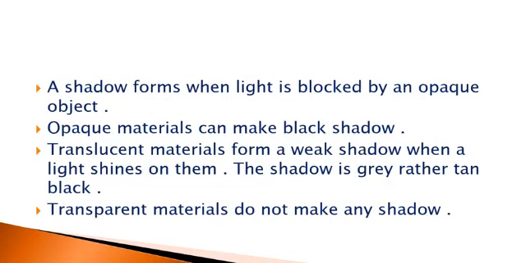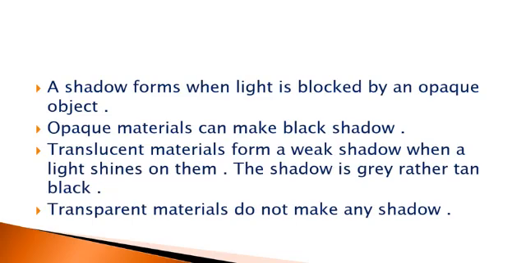A shadow forms when the light is blocked by an opaque object. Shadows are formed only when an opaque object is blocking the light. Opaque materials can make a black shadow. And what about translucent materials?